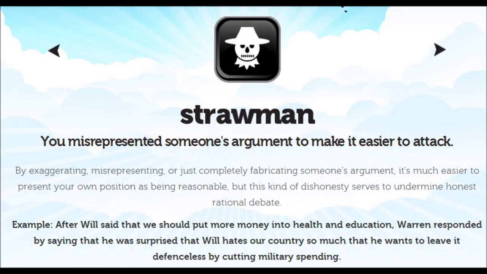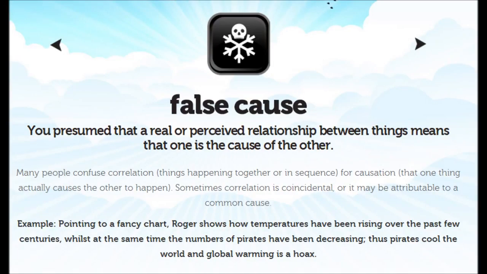3. Appeal to emotion. You attempted to manipulate an emotional response in place of a valid or compelling argument. Appeals to emotion include appeals to fear, envy, hatred, pity, pride, and more. It's important to note that sometimes a logically coherent argument may inspire emotion, or have an emotional aspect, but the problem and fallacy occurs when emotion is used instead of a logical argument, or to obscure the fact that no compelling rational reason exists for one's position. Everyone, bar sociopaths, is affected by emotion, and so appeals to emotion are a very common and effective argument tactic, but they are ultimately flawed, dishonest, and tend to make one's opponents justifiably emotional. Example: Luke didn't want to eat his